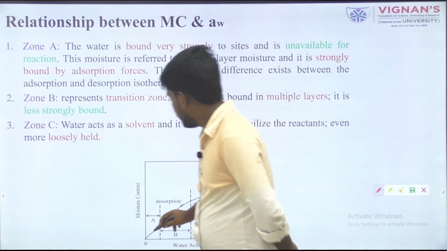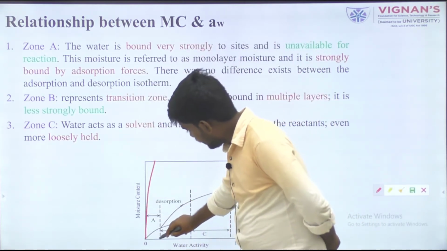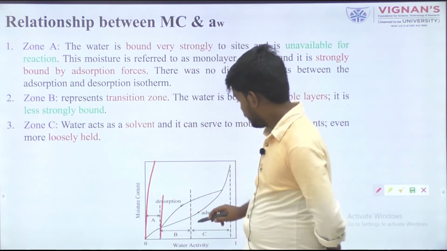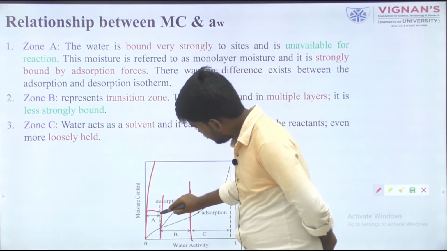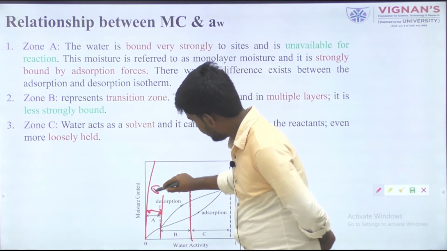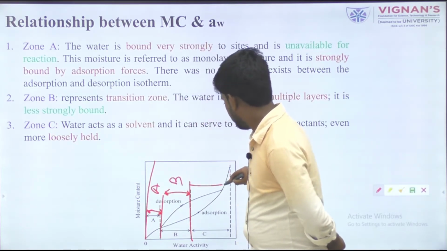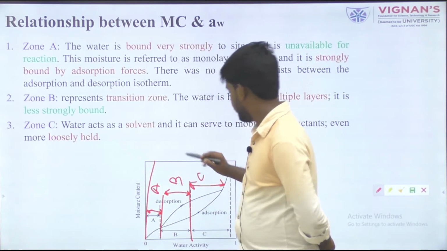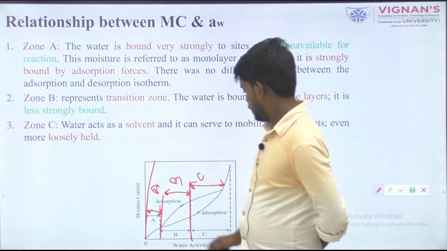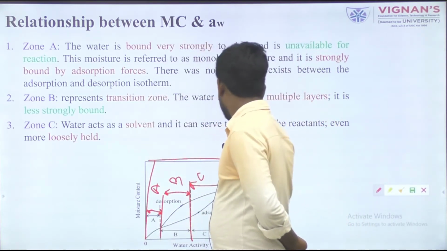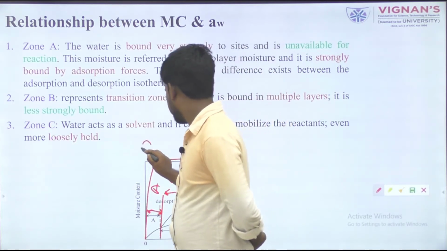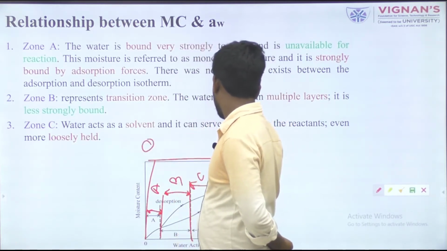First, this zone is known as zone A. This zone may be denoted as B and this zone as C. In this direction water activity is 0 here, and water activity is 1 here.